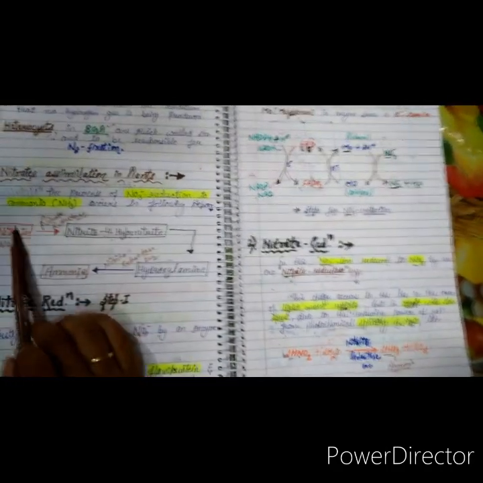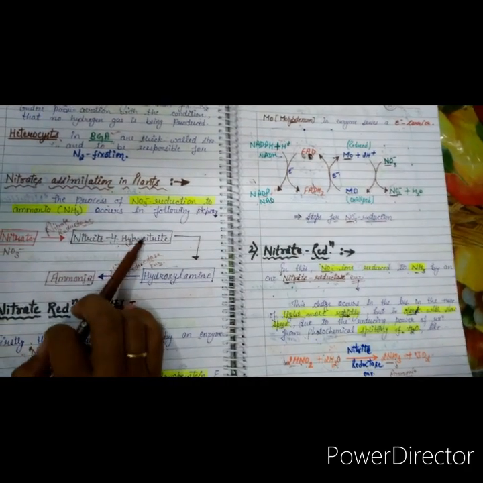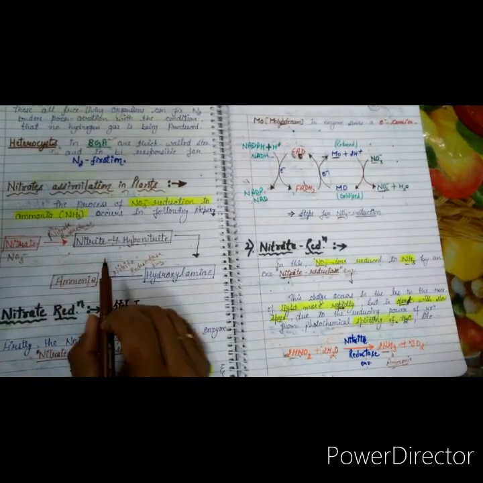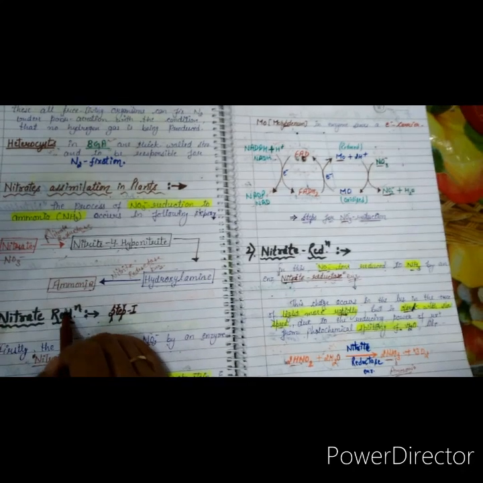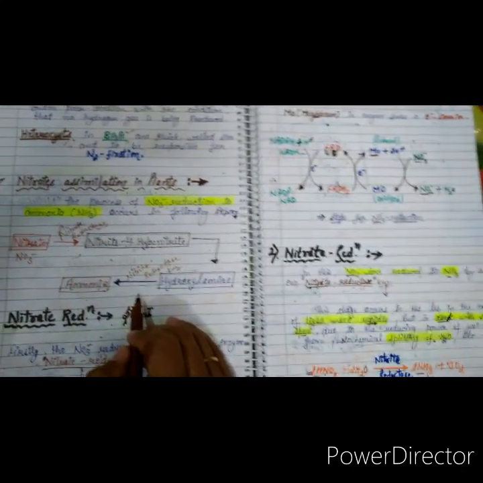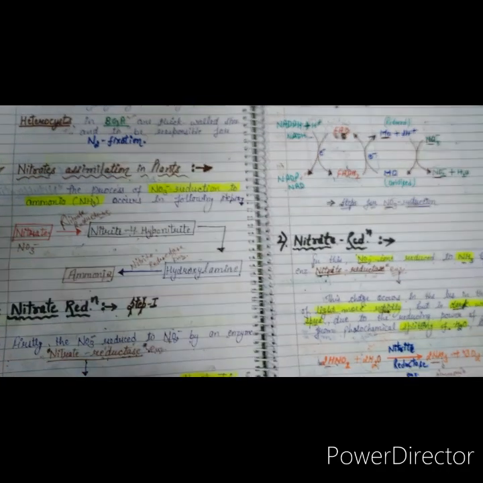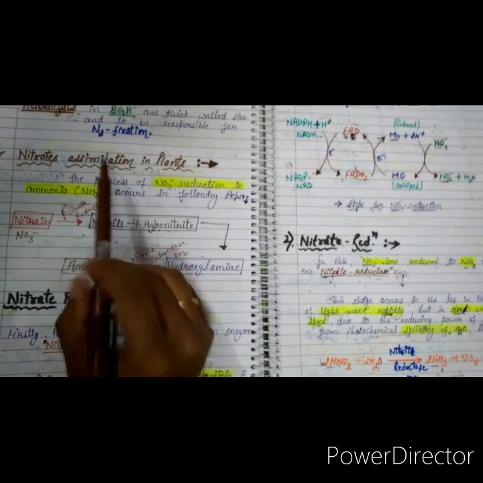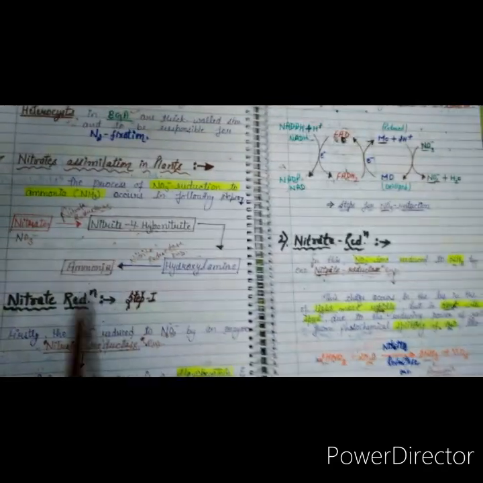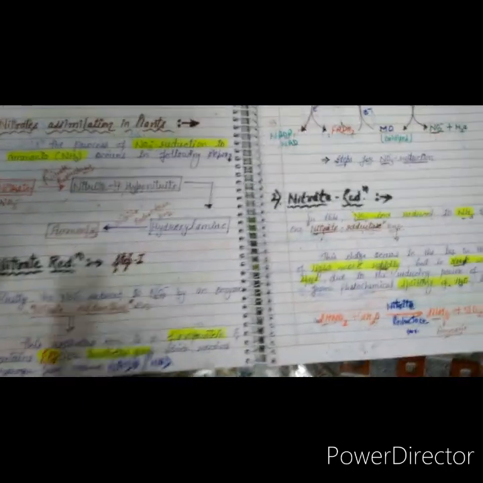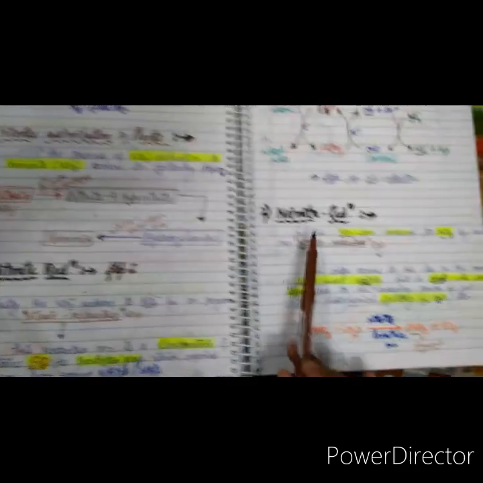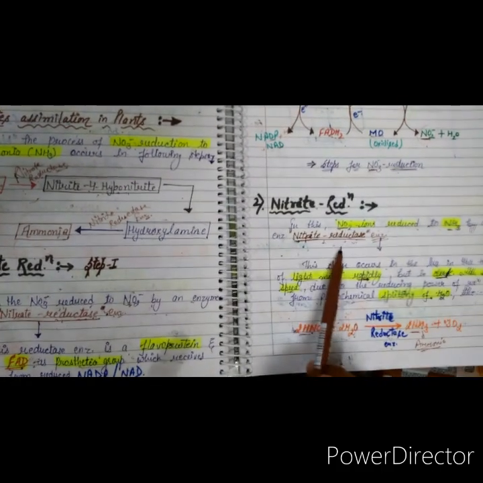When nitrate is converted into nitrite, the enzyme used is nitrate reductase. When nitrite is reduced to form ammonia, the enzyme used is nitrite reductase. This process occurs in only 2 to 3 steps. Nitrate assimilation occurs in two main steps: nitrate reduction and nitrite reduction. In nitrate reduction the enzyme is nitrate reductase, and in nitrite reduction the enzyme is nitrite reductase.